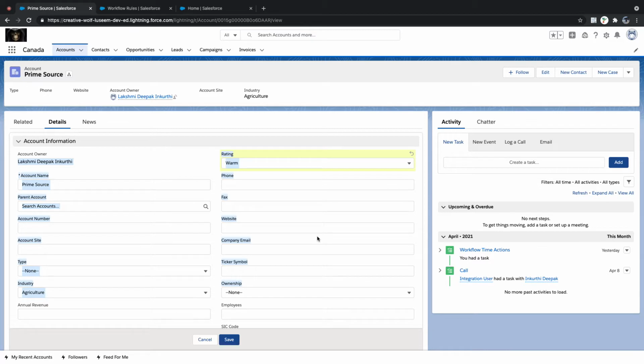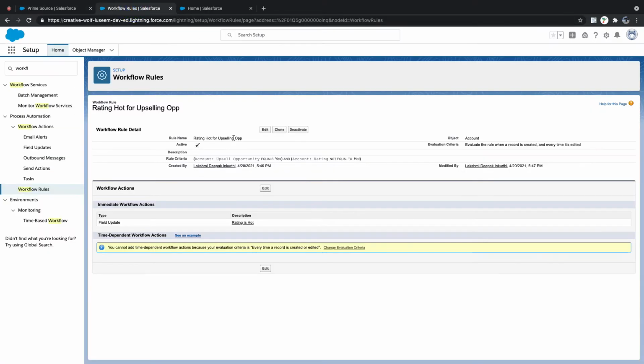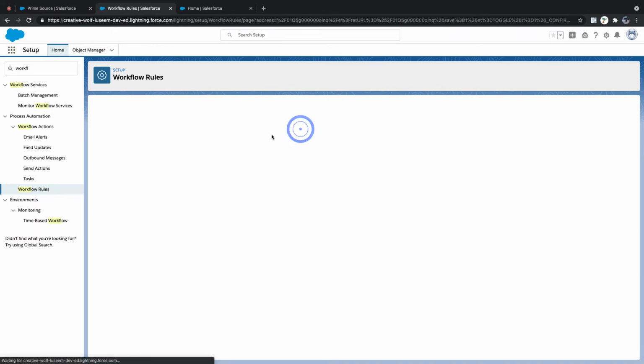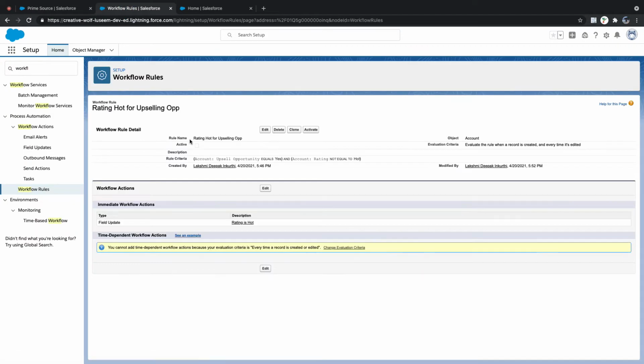Any question in this particular execution that I am talking about in respect to workflow? No. Okay. What we can do, let me deactivate this. I am deactivating this workflow rule, the one we implemented right now. Okay, I deactivated it. That upselling opportunity stuff. I'll go to my process builder.